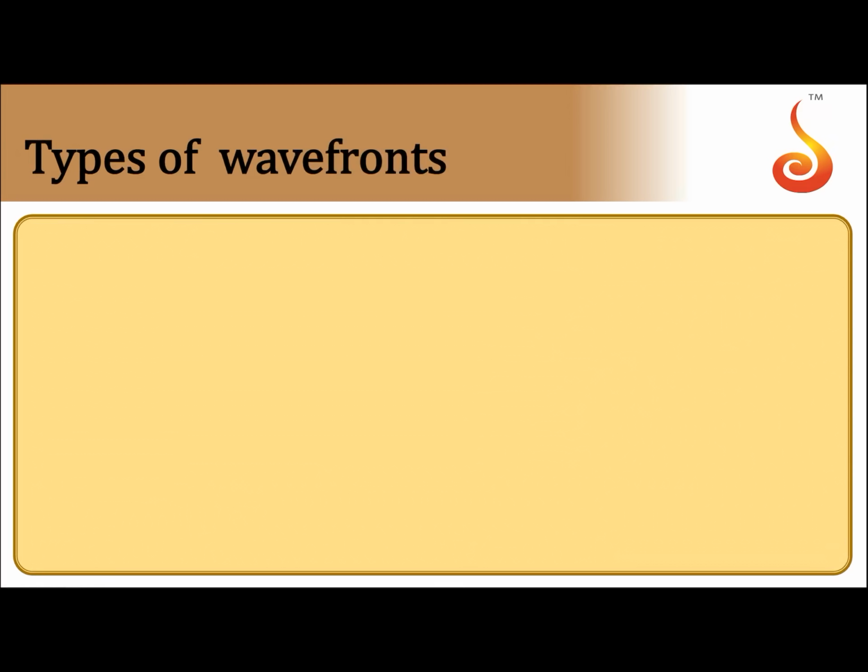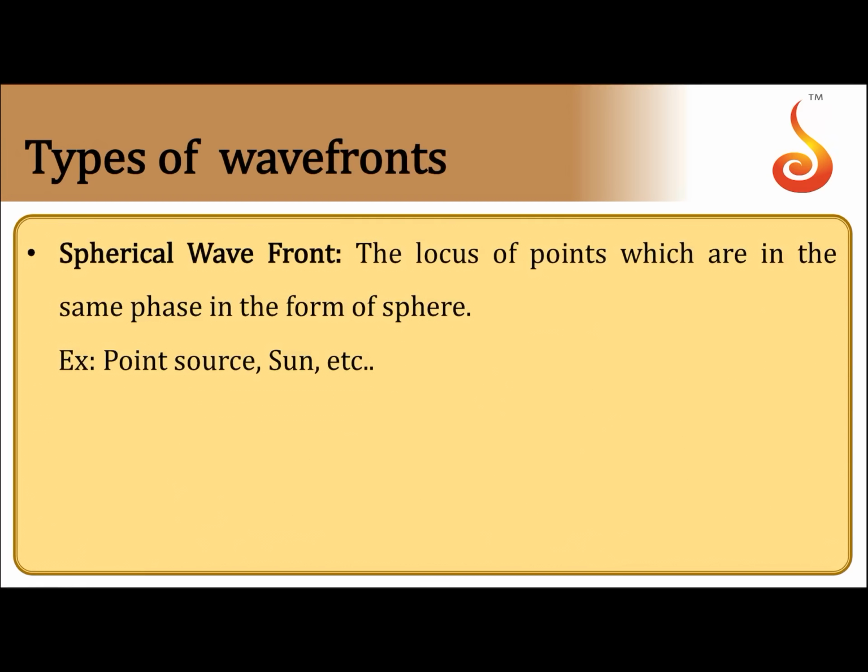So, depending on the shape of the source, we have different types of wavefronts. Suppose if you have a point source, we have spherical wavefront. For a linear source like tube light, you have cylindrical wavefront, and if the source is at very far off distance, then we get a planar wavefront, or if the source is like a plane, then you get a planar wavefront. Wavefront will be plane.